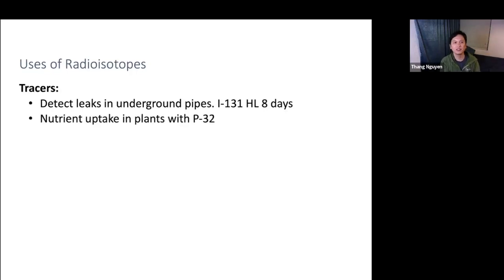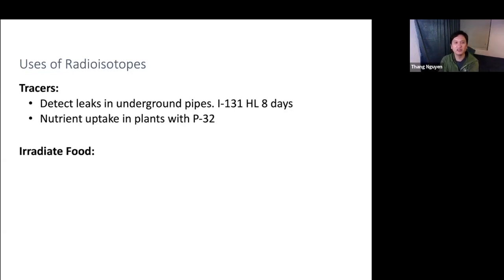Another example of a tracer is if you want to study how a plant incorporates nutrients into itself, like different elemental nutrients. For example, if you want to see where phosphorus is taken up, you can feed it phosphorus 32, which is radioactive, and then you can expose it almost like a photograph to see where the nutrients go.